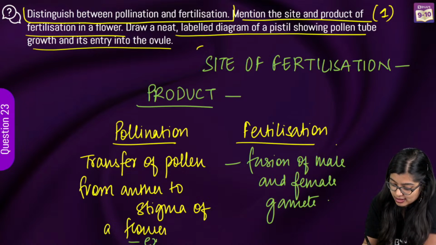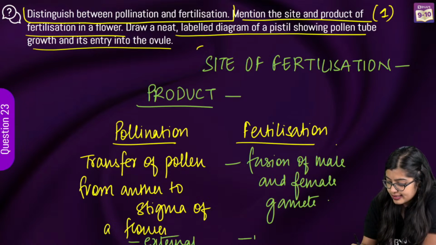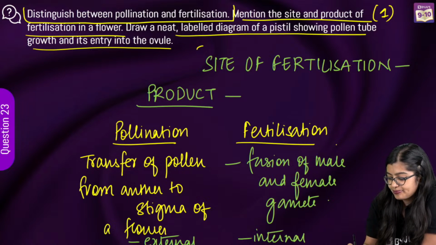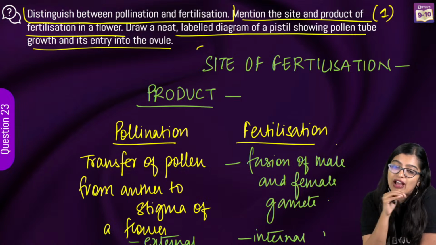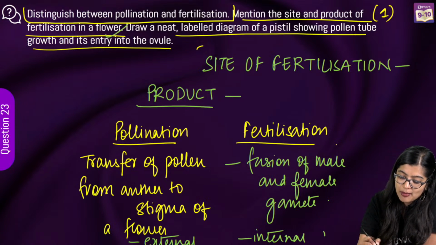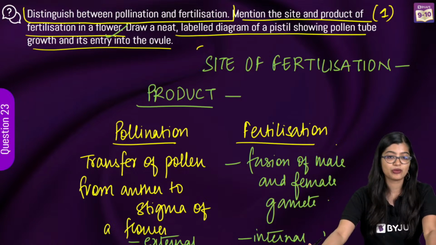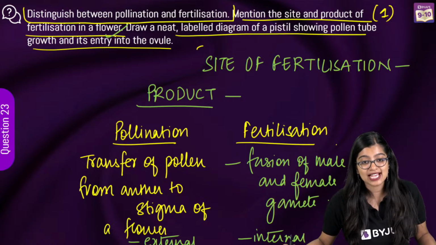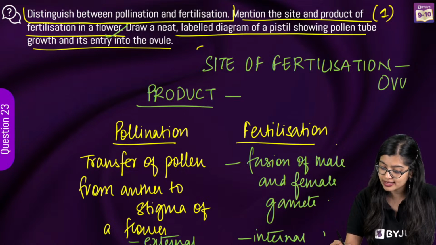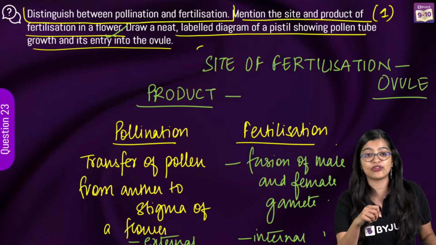Pollination is an external process, and fertilization is an internal process. Ovary or ovule? What will you write? Fallopian tube is in females. Here we are talking about flower. Let's come back to flower. What will we write? Yes, we will write ovule. Answer is ovule.